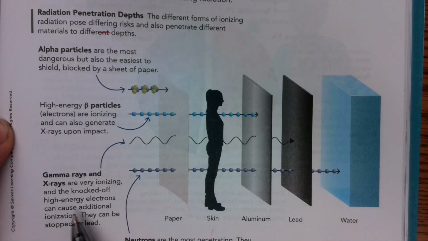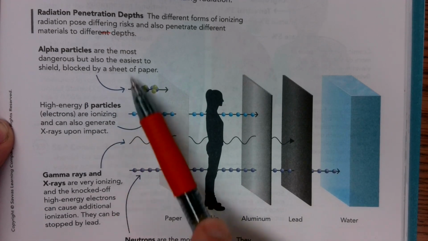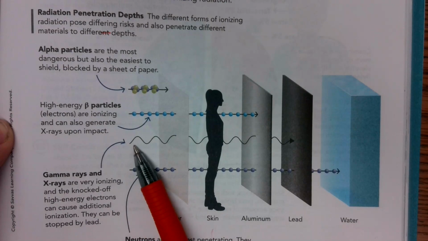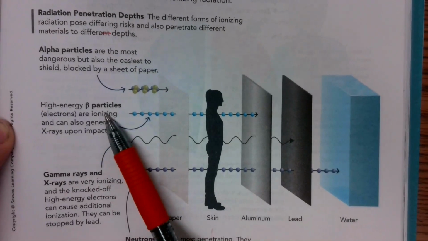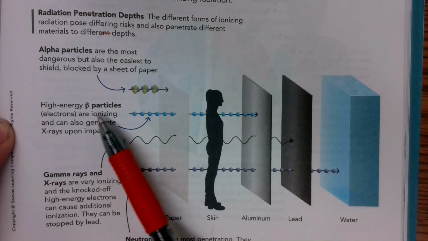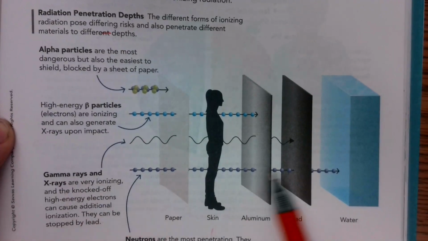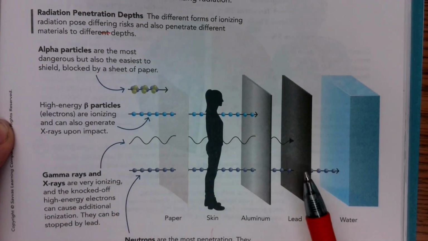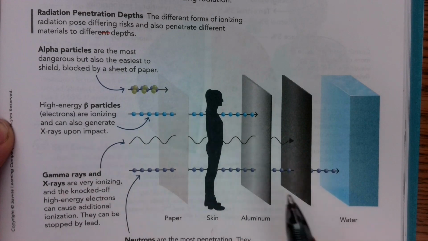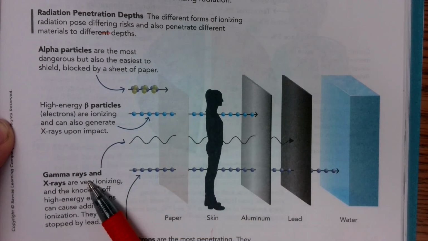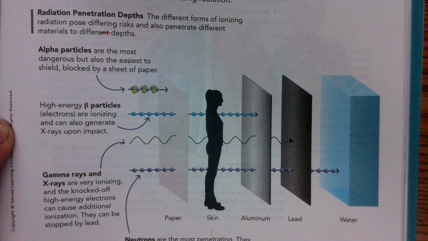And gamma rays and X-rays are pretty, and then neutrons, we're not going to go into too much about neutrons, but they can travel through more materials. Okay. But the ones I really want you to know are the X-rays and gamma rays, the beta particles, positrons and electrons, and alpha particles. And this is just a reference to how dangerous they can be. Okay, so the ones that we should be worried about the most are X-rays and gamma rays and beta particles. Okay, all right.